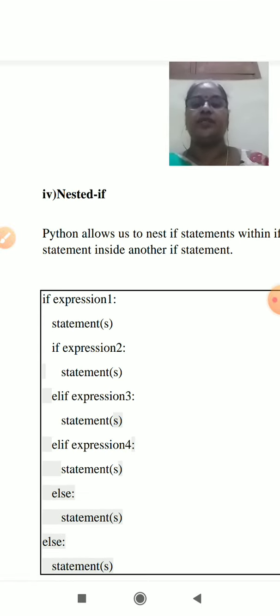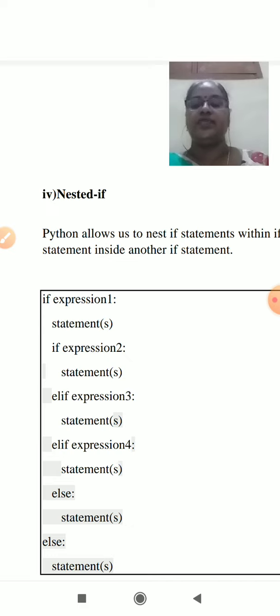Then nested if. Finally we have discussed nested if. Here, in the previous example, check the first condition. If the condition is false, go for the next condition. If the second condition is also false, go for the third condition. Here it is the reverse process.